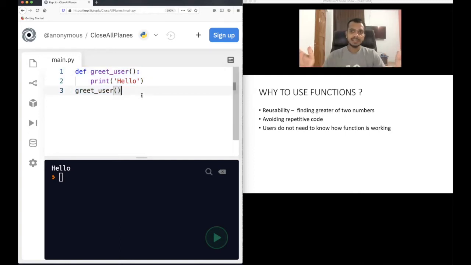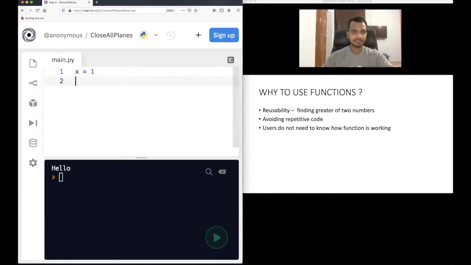Of course, the first reason is reusability. In functions you can define some code. You can write like 100 lines of code in a function, more than that also if you want to. Now, take an example: if you have to find the greater of two numbers. So let me write a function. I will explain later how this function is working. But let's say I have to find the greater of two numbers. One program is quite simple. Let's say x equal to 1 and y equal to 2. Now, if x greater than y, we will say that x is greater.